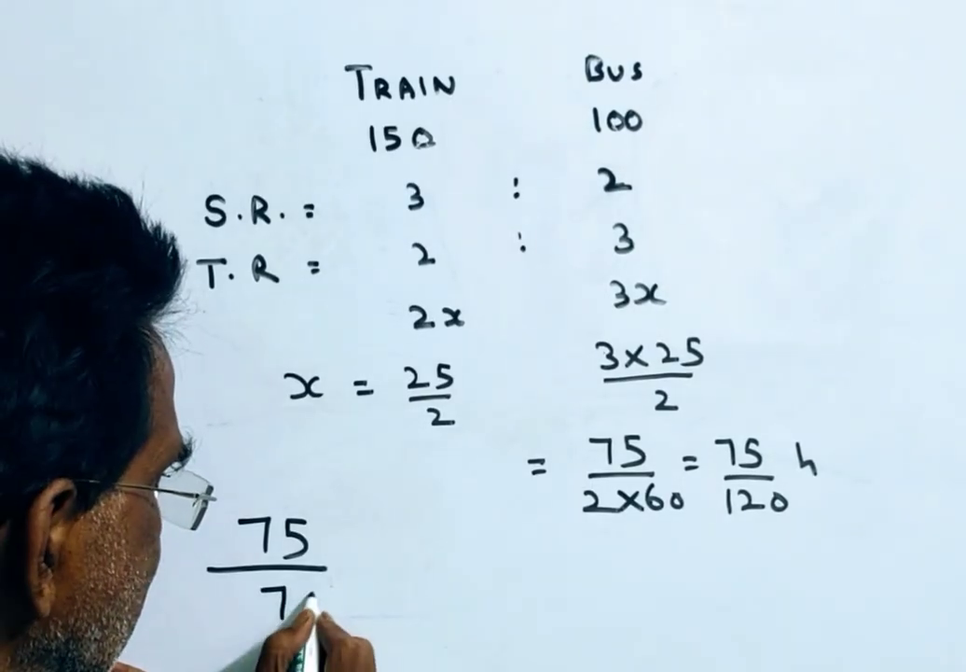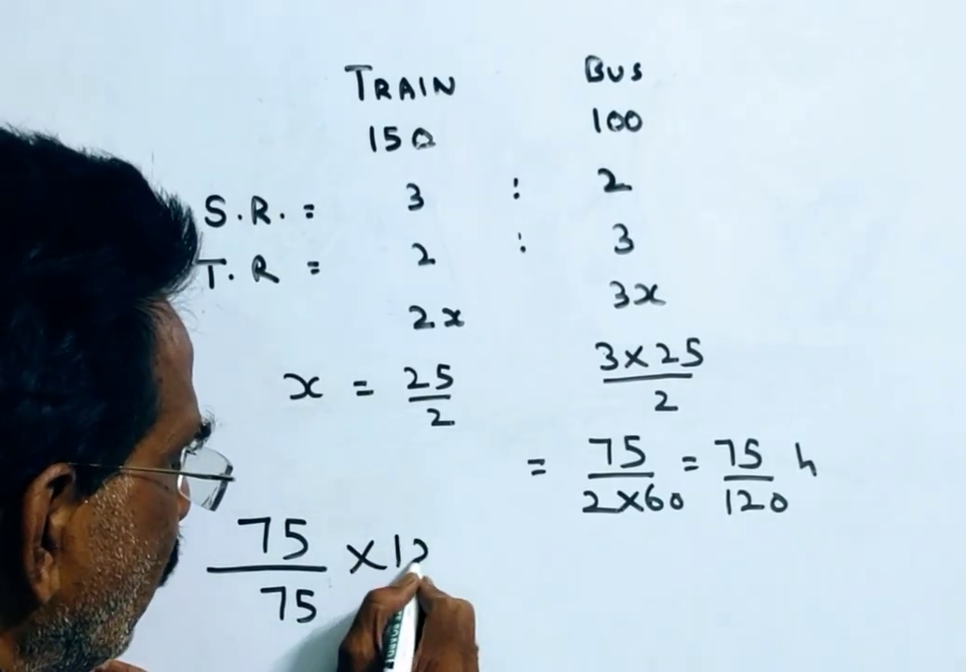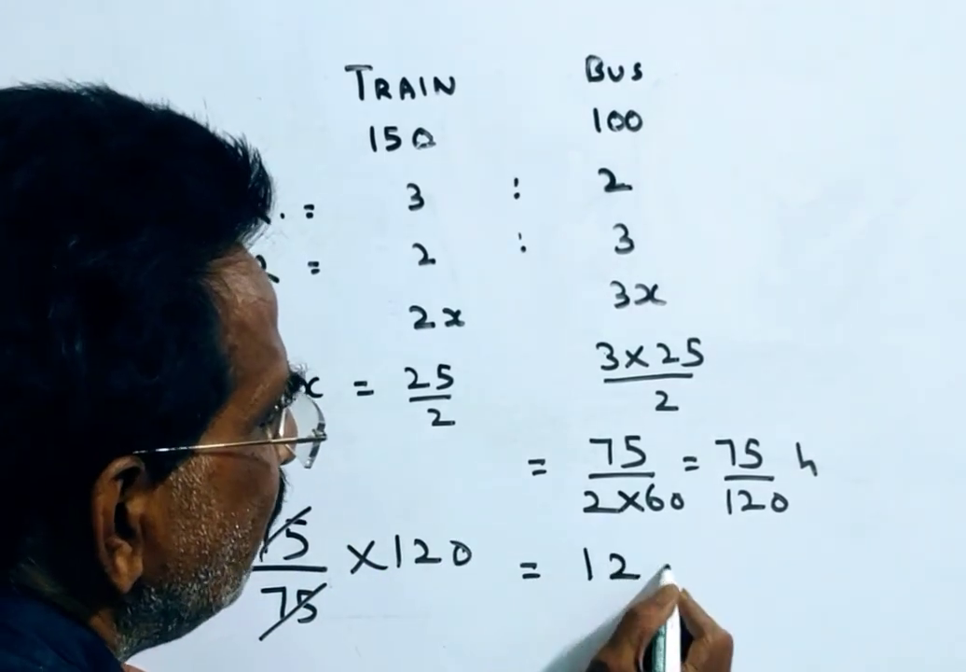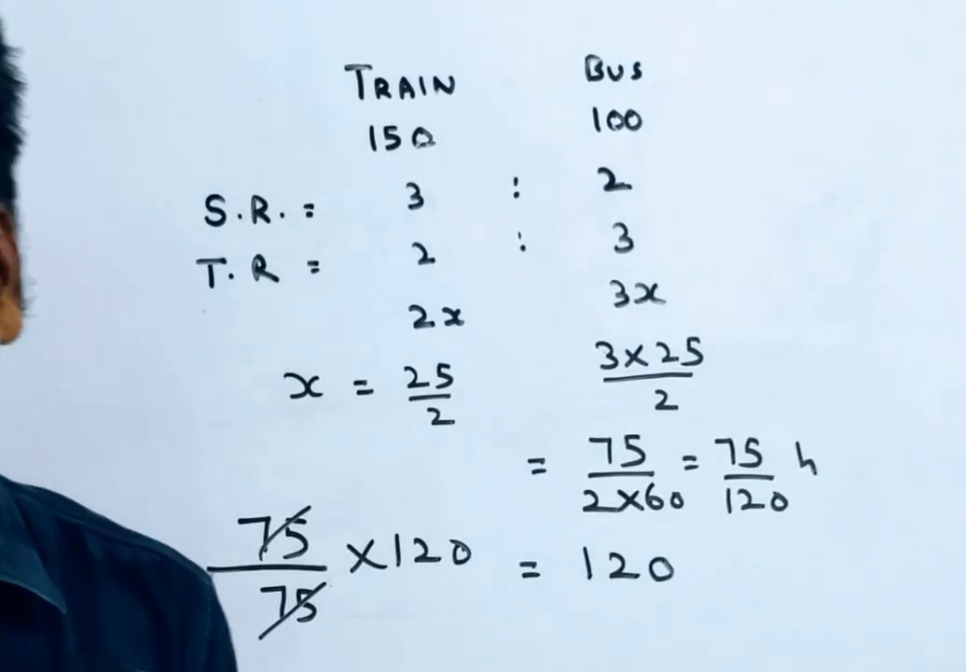75 by 120 means 75 into 120 over 75, so 75 gets cancelled. So the speed of the bus is 120 km/h, friends.